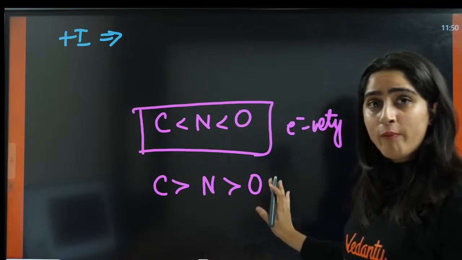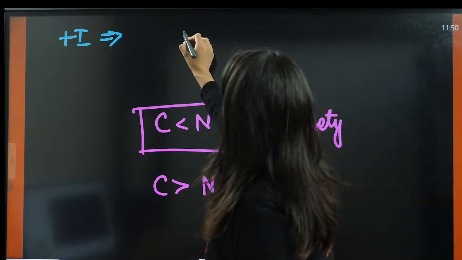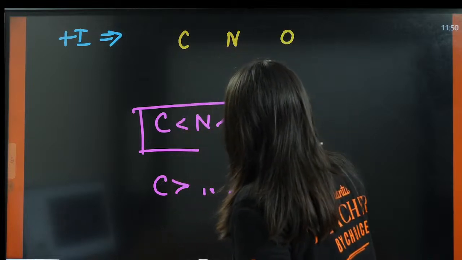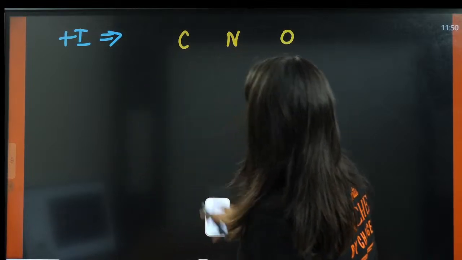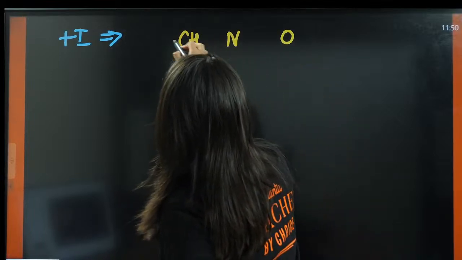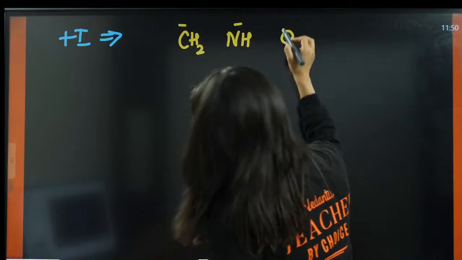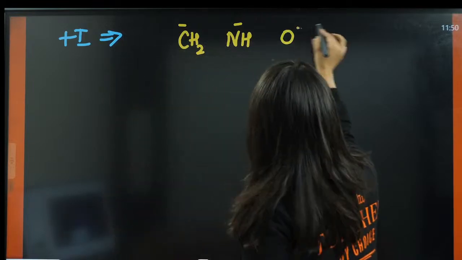So the order of plus I effect will be this. Write it C, then N, then O. Okay. Now this is CH2 negative. This is NH negative. This is O negative.